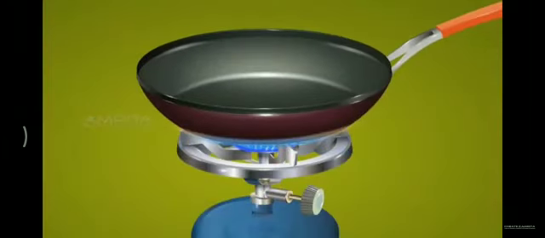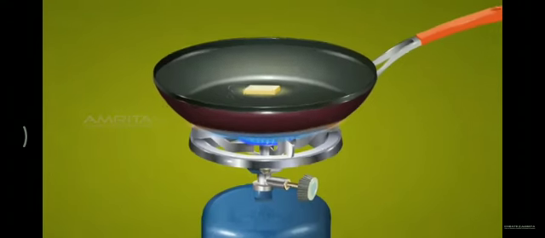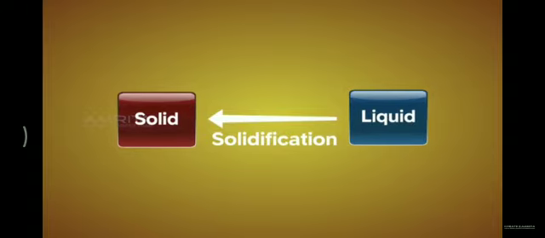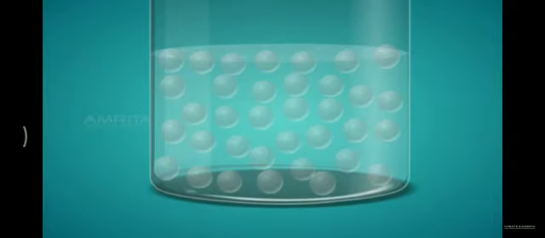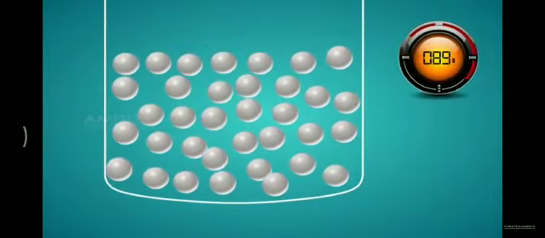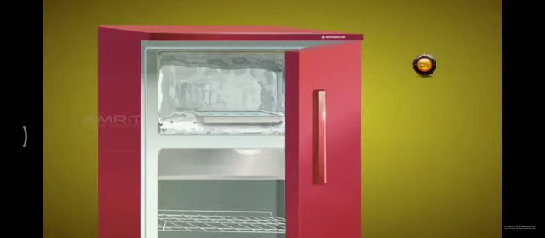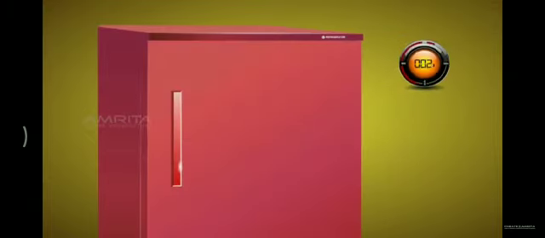When a piece of butter is placed on a frying pan and heated, the piece of butter slowly loses its shape and changes to liquid. Similarly, a liquid changes its state to solid by solidification. Upon freezing liquids, the space between the particles decrease and they solidify. When some water is poured in an ice tray and kept in the freezer, the water solidifies and becomes ice.